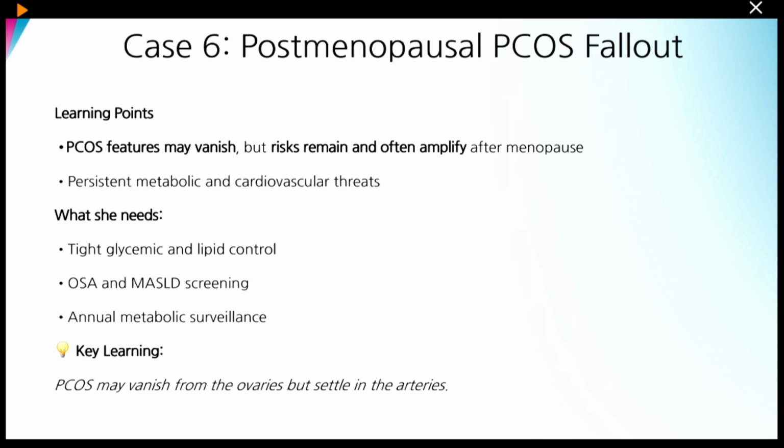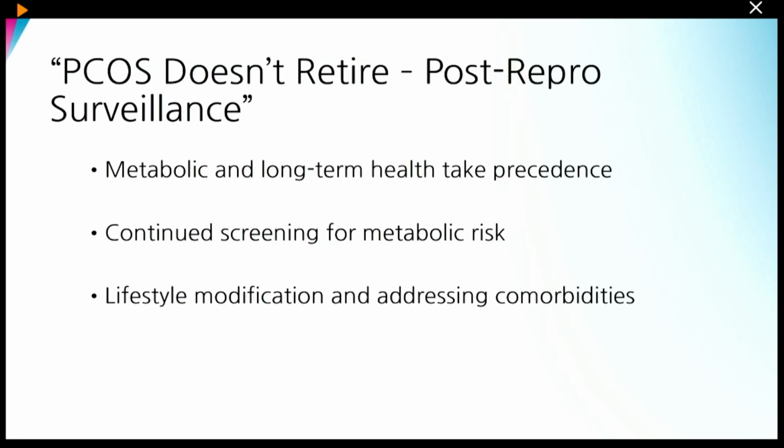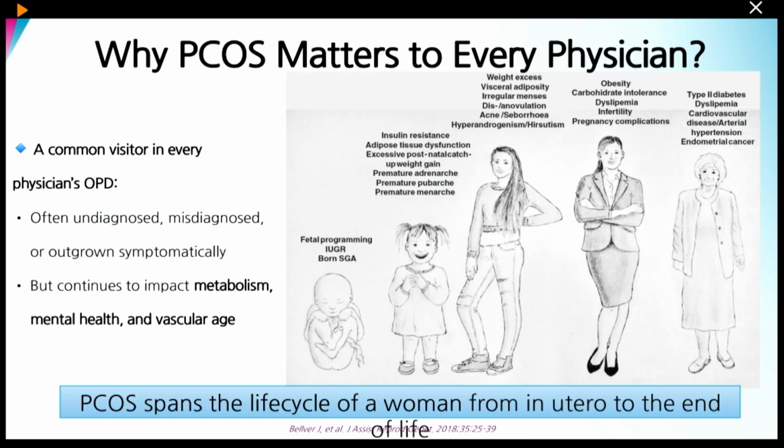So this is also a classical feature of PCOS. The PCOS features have vanished. However, the risk often amplifies after menopause, and she also needs glycemic and lipid control, management for her OSA and fatty liver, as well as metabolic surveillance. So PCOS does not retire even after the reproductive age group. The metabolic and long-term health risks take precedence. So there is a need for continuous screening of the metabolic risk, and lifestyle modification should be given to all such patients even without PCOS symptoms at present.